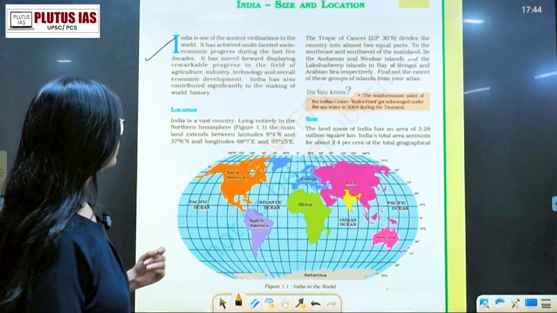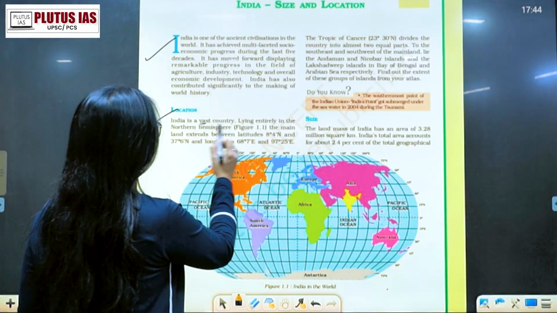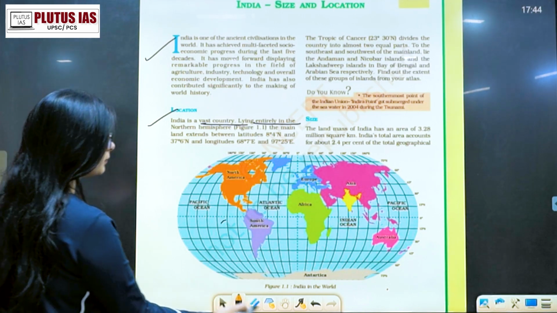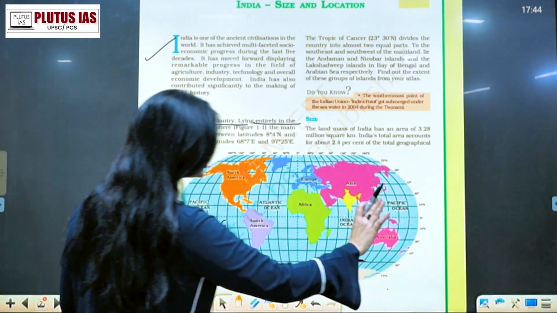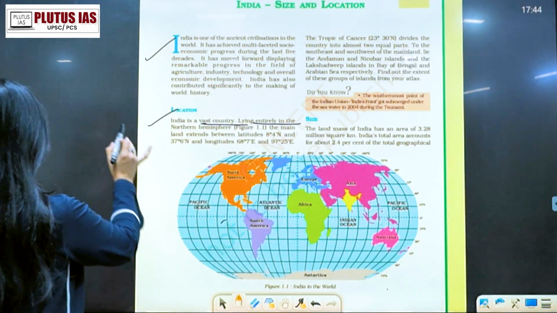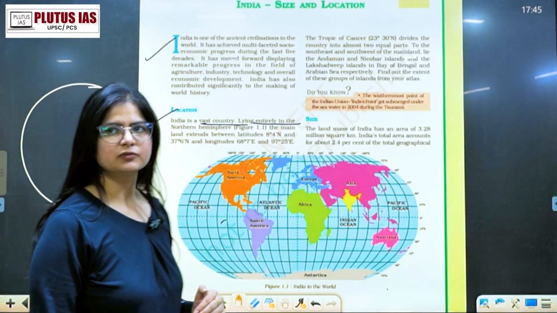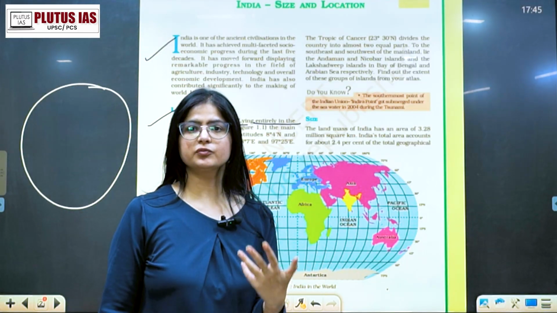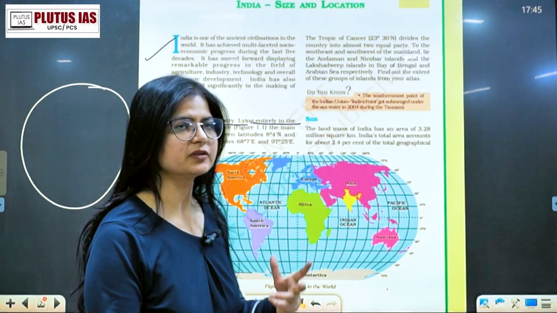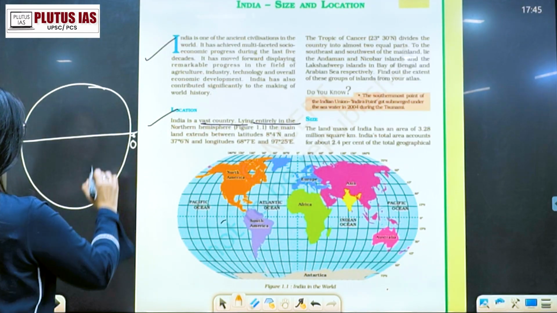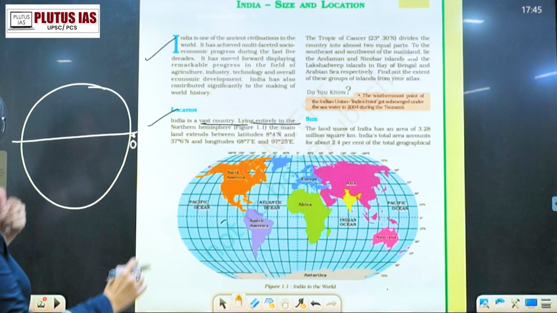Now coming to location, India is a vast country lying entirely in the northern hemisphere. If somebody is confused about what the northern and southern hemispheres are, they can start from here. At the 0 degree we take these axes. These are the latitudes.